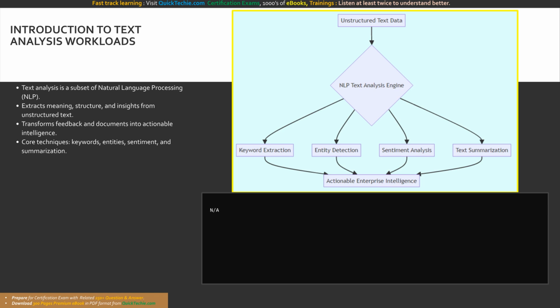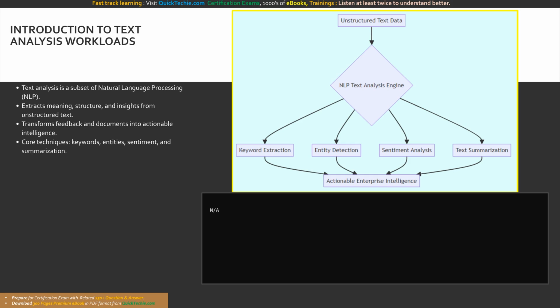Throughout this session, we will break down the primary techniques used in text analysis pipelines. We will explore how algorithms execute keyword and key phrase extraction to index documents. We will examine entity detection, including the critical redaction of personally identifiable information. We will uncover the mechanics of sentiment analysis and opinion mining. And finally, we will break down the algorithmic processes behind document summarization. By understanding these specific NLP techniques, you will be equipped to design highly efficient enterprise data processing architectures.